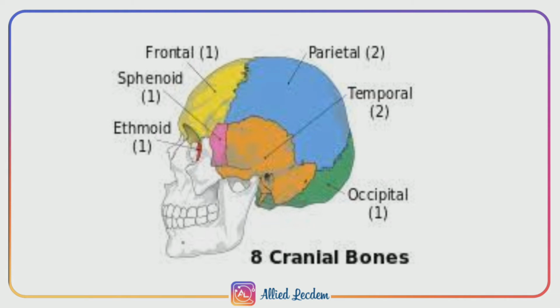Next are the ear ossicles. The middle ear has 3 bones called ear ossicles which help in the amplification of sound. These bones are the malleus, incus, and stapes.